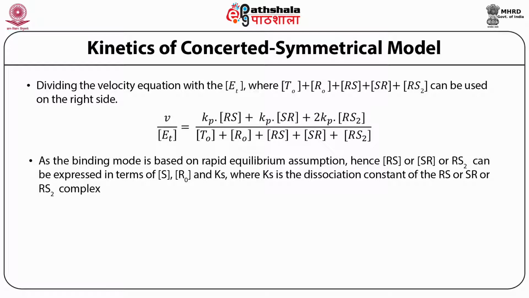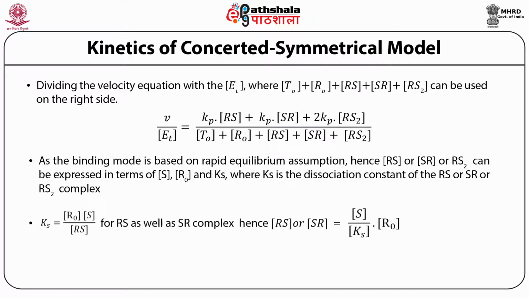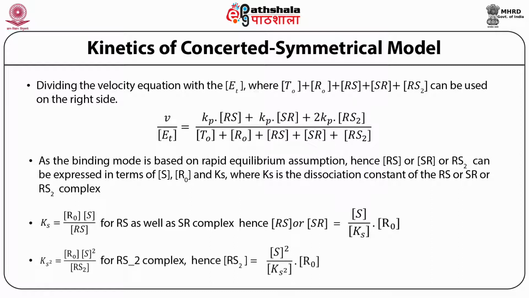So Ks is equivalent to the concentration of R0 into the concentration of S divided by the concentration of the RS complex. Similarly, RS2 is equal to the substrate concentration squared divided by Ks squared into R0. These values are calculated by using equilibrium assumptions.